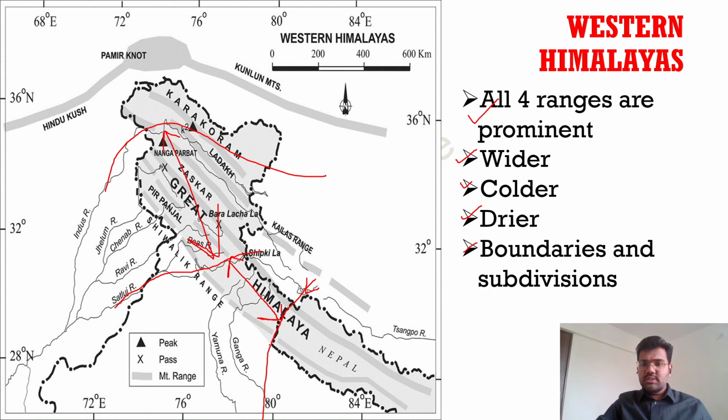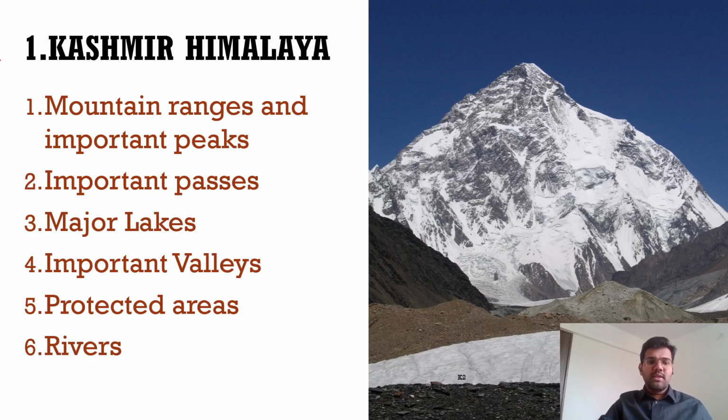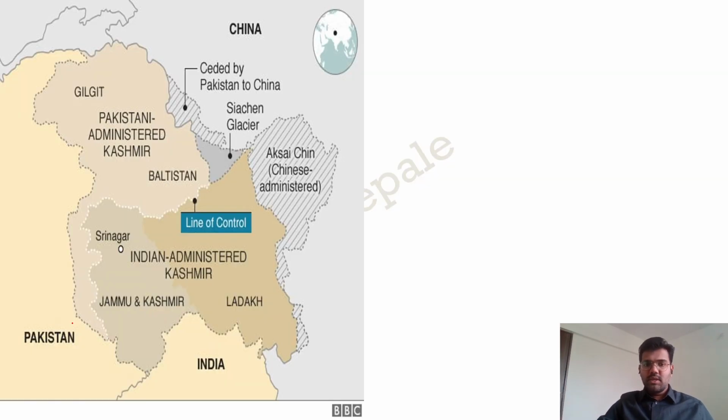So now just remember the boundaries and the divisions of the Western Himalayas. First, Kashmir Himalayas. So in Kashmir Himalayas, what are we going to talk about? We are going to talk about mountain ranges and important peaks, then the important passes, major lakes, important valleys, protected areas, and rivers. So these are going to be our 6 subtopics in the Kashmir Himalayas.